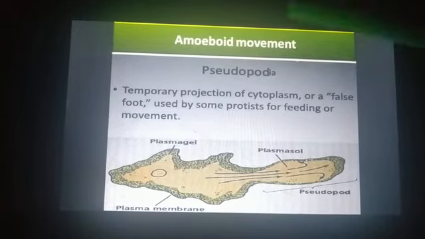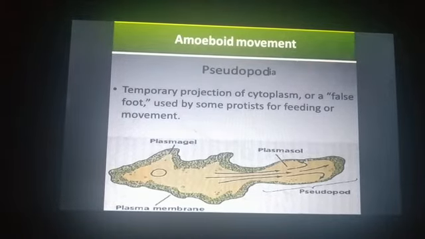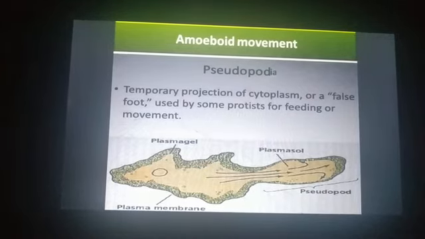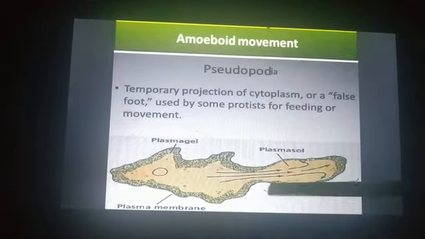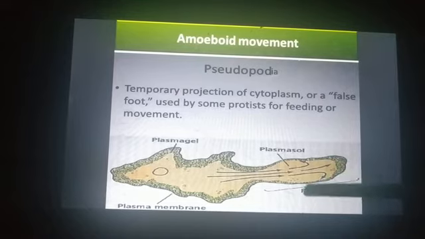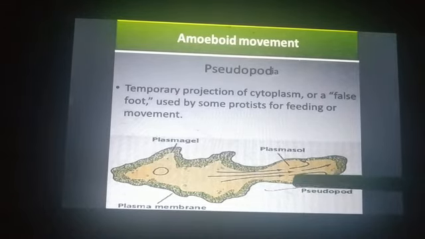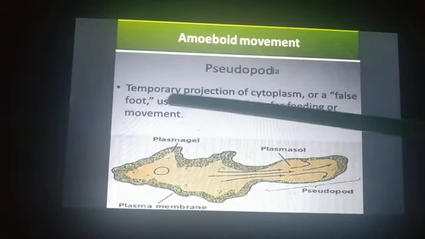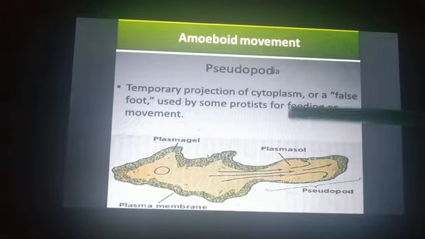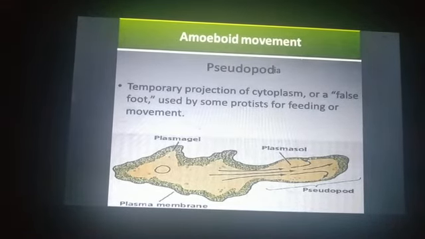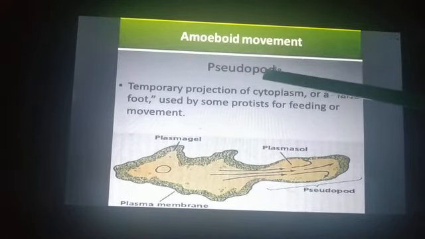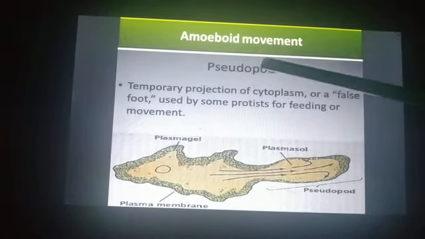So the first type of movement is amoeboid movement. A crawling-like movement occurs in this case. Here the cell forms temporary cytoplasmic projections that are called pseudopodia. So pseudopodia are the false foot. Pseudo means false and podia means foot. That is why we call it pseudopodia.